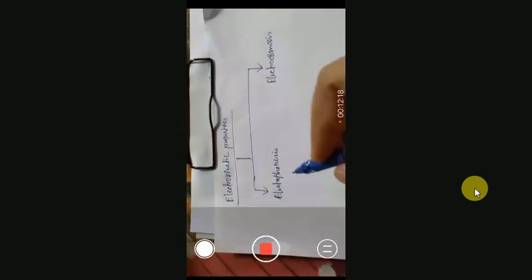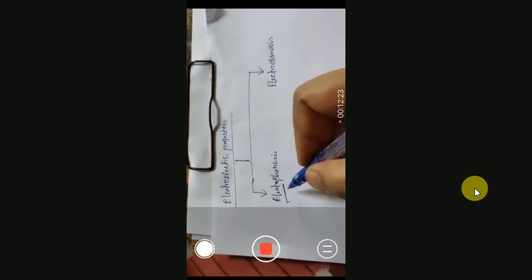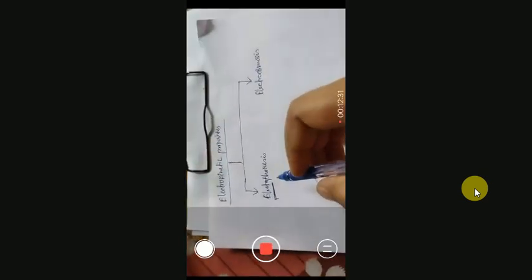Osmosis means, and electrophoresis means, electro means when you apply an electric field, that is the positive and negative voltage. There will be a positive electrode and a negative electrode, and when we apply an electric field through these electrodes, there will be movement of the particle.